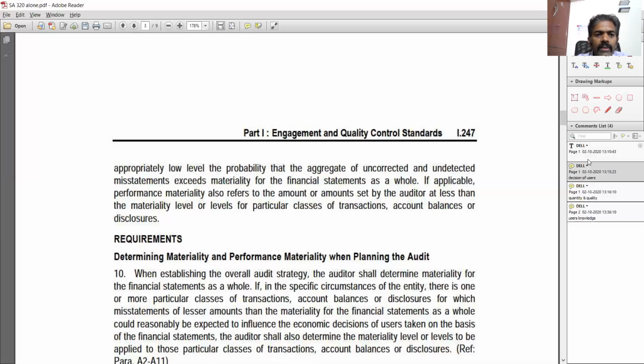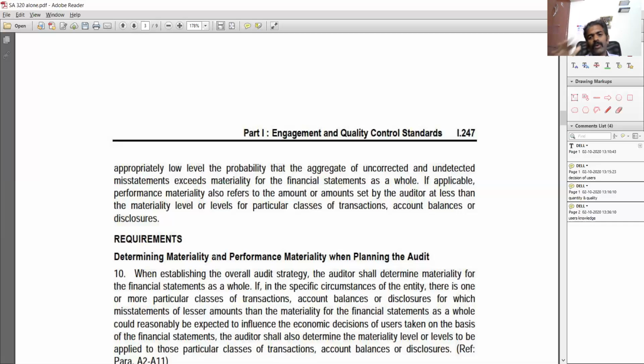Performance materiality can also refer to the amount or amounts set by the auditor at less than the materiality level for particular classes of transactions, account balances or disclosures. So what does that mean? Say a certain line item, a particular disclosure, say related party transactions. Those kinds of accounts are much more stringently watched from a CARO point of view, a lot of other statutory points of view, and also from a taxation point of view. So for that you look much closer, not at the same 25,000 level. Even if there is anything at the 5,000 level, you look at it. So you set performance materiality for that particular class of transaction at 5,000, not 25,000.